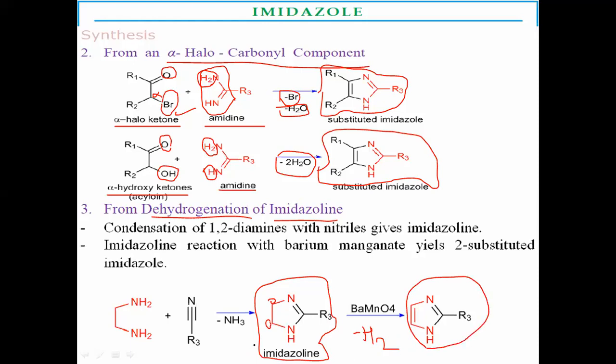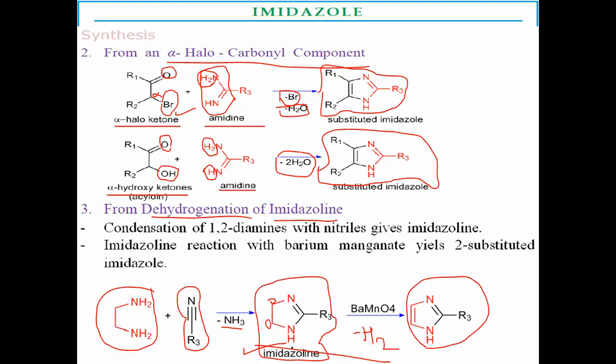For the preparation of imidazolines, diaminoethanes react with cyanides, also called alkyl nitriles. With loss of one molecule of ammonia, imidazolines are formed. These imidazolines undergo dehydrogenation in the presence of barium manganate to form the 2-substituted imidazole as the final product of dehydrogenation of imidazolines. These are the three preparation reactions you have mentioned.